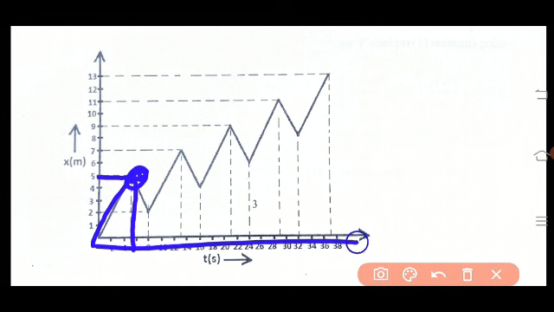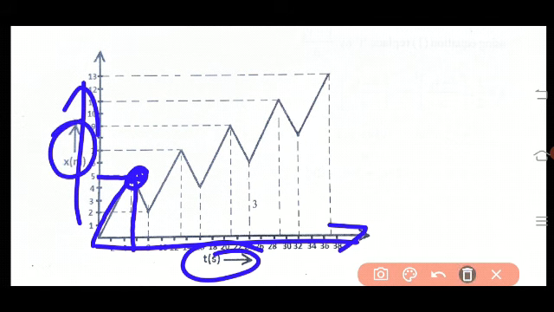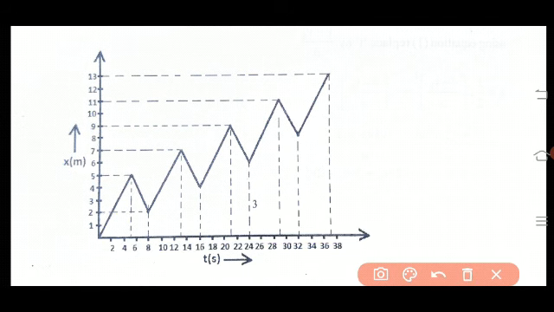Along the x-axis we have taken the time, along the y-axis we have taken the distance. Clear. So after moving the 5 steps forward, he moves back 3 steps in the backward direction. What is the time taken? 5 plus 3, that is 8 seconds, but the distance covered is 5 minus 3, that is 2. You will get this point. Clear? At 8 seconds, he is at 2 meters. Then join these 2 points.